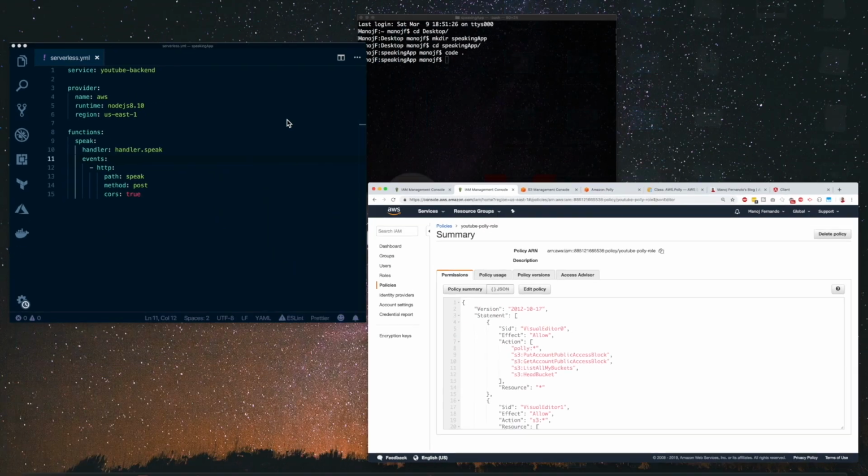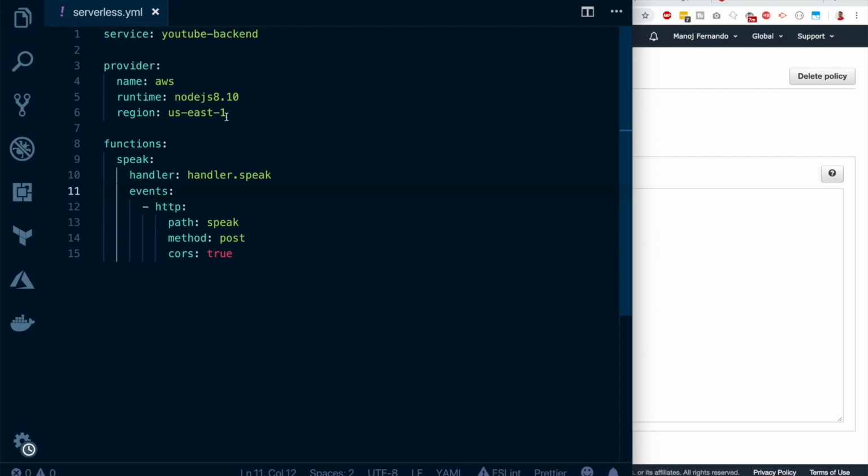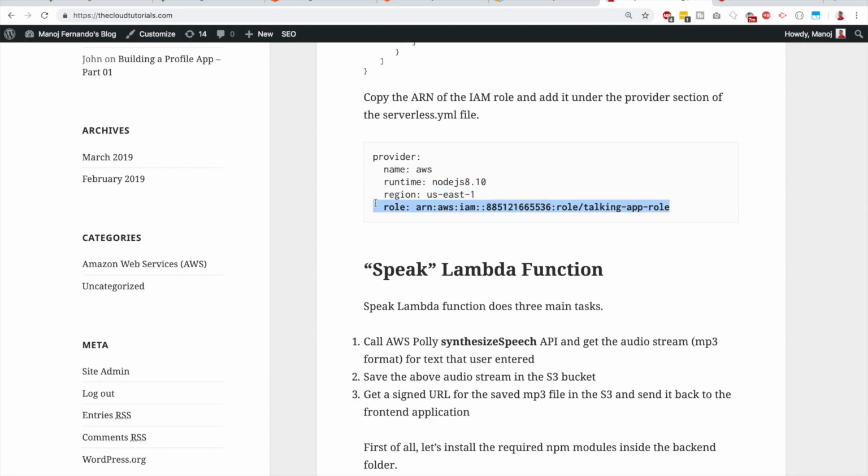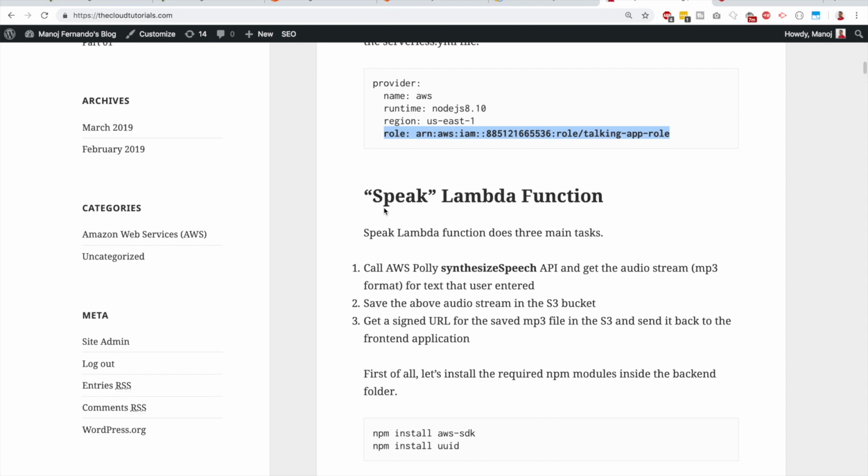And you go back to your serverless YML file, and if you can remember, we have removed that role attribute. Now add that role attribute and paste in this ARN. So it's mentioned in the blog, so you guys can do that exactly.